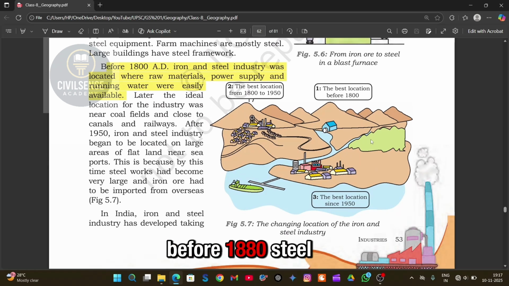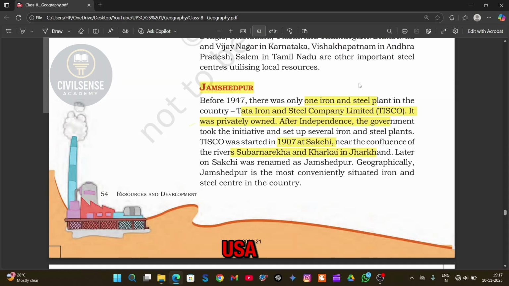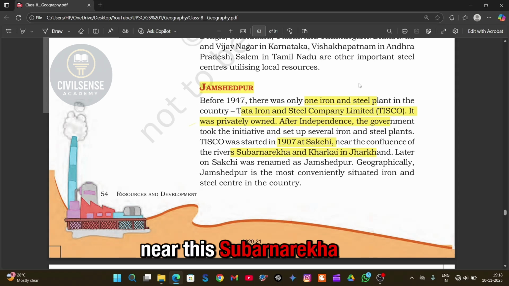Before 1800 AD, steel plants were built only where there was power, raw materials and running water. Now let's look at two famous examples, that is Jamshedpur in India and Pittsburgh in the USA. In India, before independence, there was only one steel plant, the Tata Iron and Steel Company Limited. It started in 1907 at Sakchi near the Subarnarekha and Kharkai rivers in Jamshedpur. Later, the government built more plants.